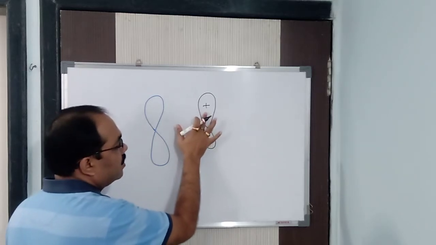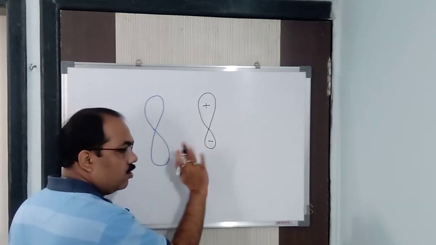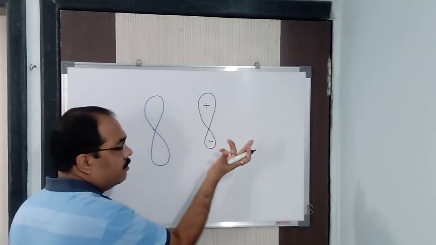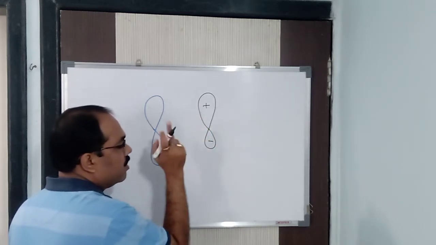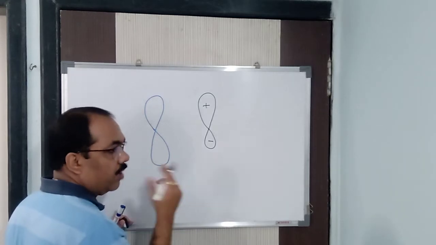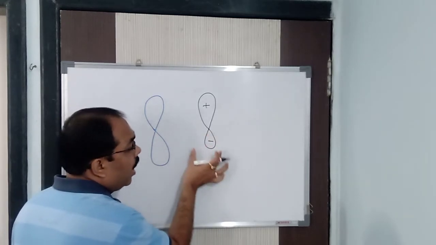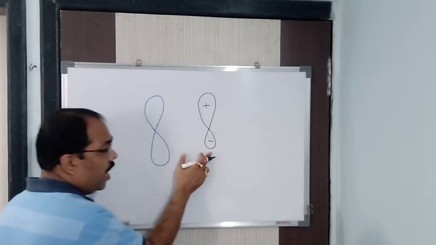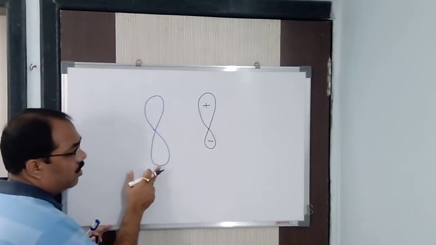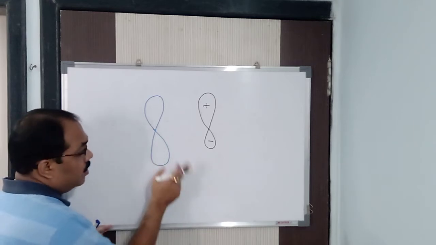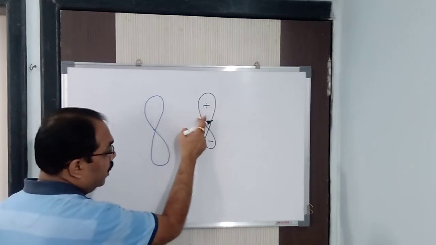Now, it is not a charge. This is not a positive charge and negative charge; nothing to do with charge. We are just giving a symbol, a positive and then a negative sign. The bigger lobe is positive, and the smaller lobe is negative. Got it? When it undergoes hybridization, this is known as a hybridized lobe, and this is an unhybridized lobe. It does not undergo hybridization. Remember it. So during hybridization, one lobe is bigger, another lobe is smaller.